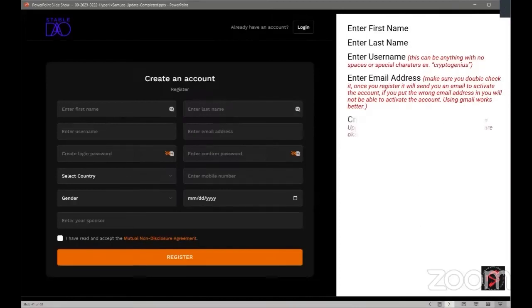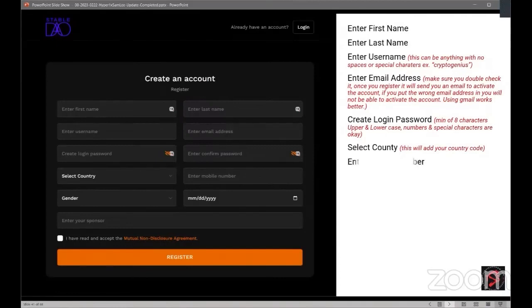Then you can create a login password. It's a minimum of 8 characters. Upper and lower case, numbers and special characters are okay, but minimum of 8 characters. I've had somebody who put in 4 characters and told me that they couldn't sign up. Select your country. This will add, I think, the country code to your mobile phone number. They're going to ask for gender.